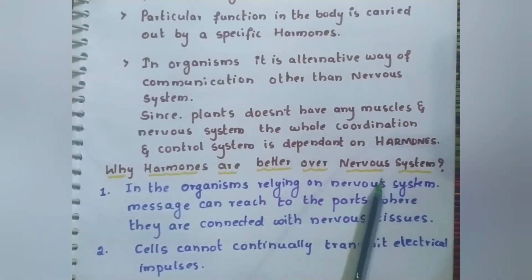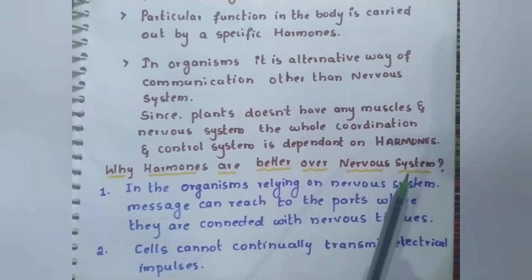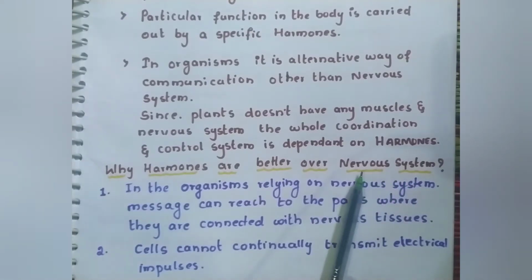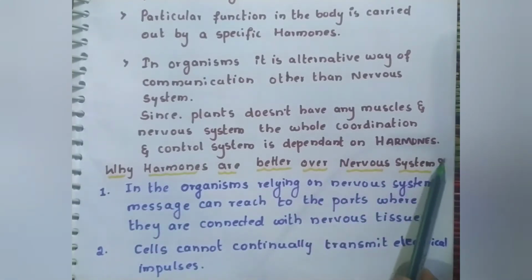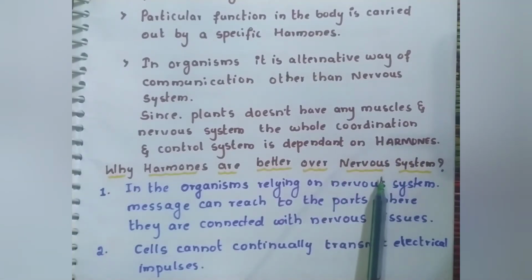But in the nervous system we need nerves to carry messages, and where the nerves are absent you cannot reach. It is like having your own vehicle, the hormones, versus moving in public vehicles.